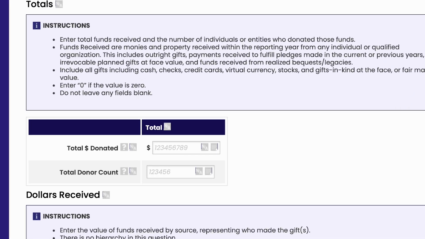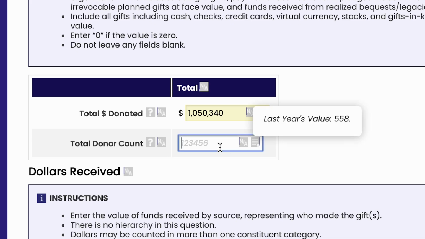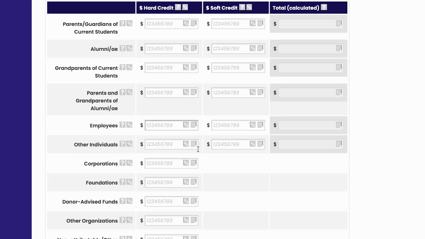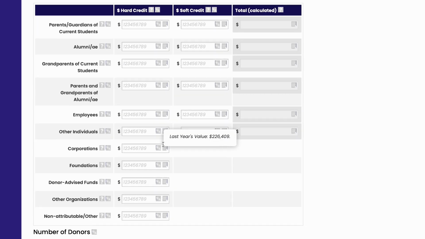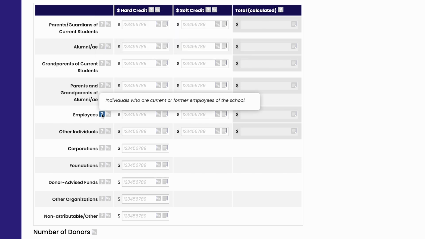First, enter the total actual dollar value of all funds received in the past year, and then the number of unique donors, both individuals and organizations, who are eligible to receive legal credit for the donations. Before beginning data entry, please read the instructions and note the definitions, visible when floating over the question mark. A couple to note are alumni, defined as graduates of the school and others with a prior academic relationship. Employees defined as individuals who are current or former employees of the school.